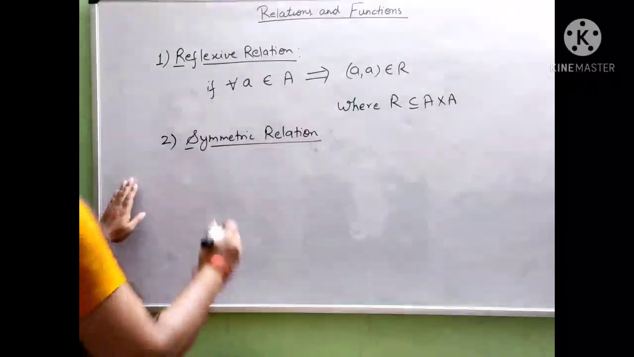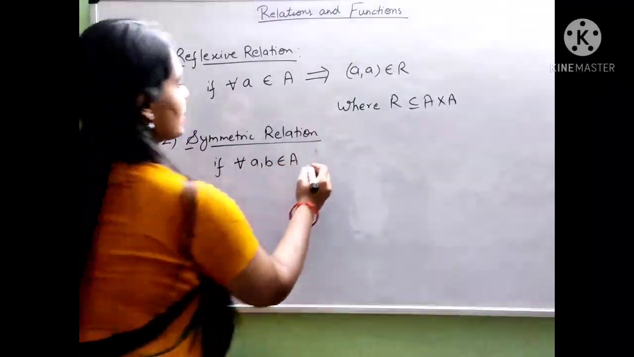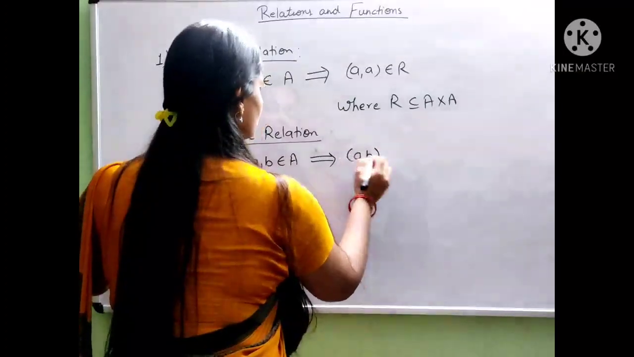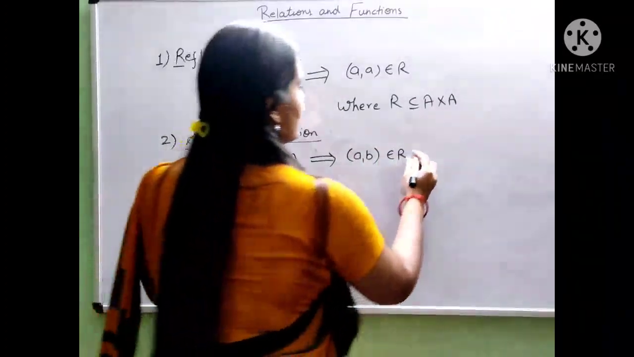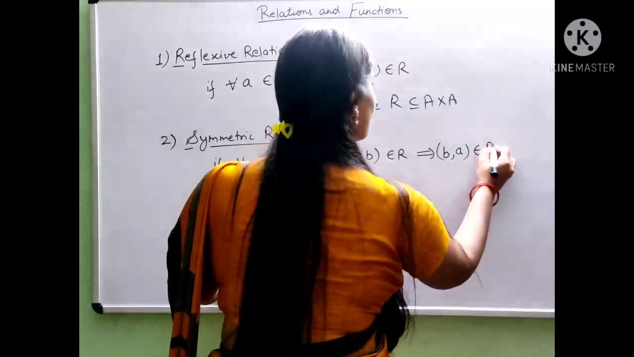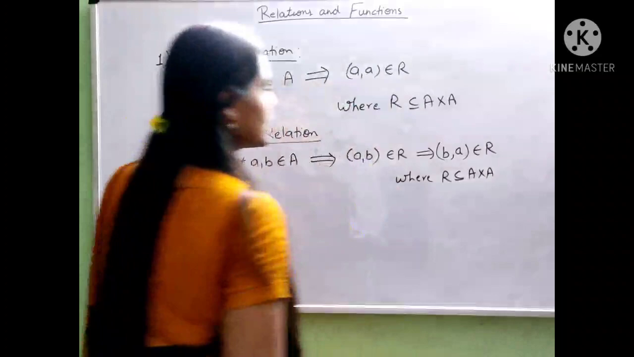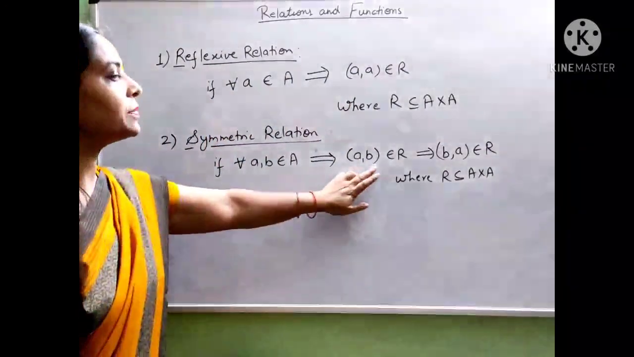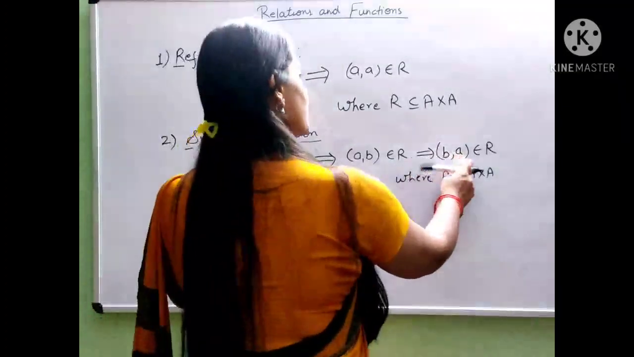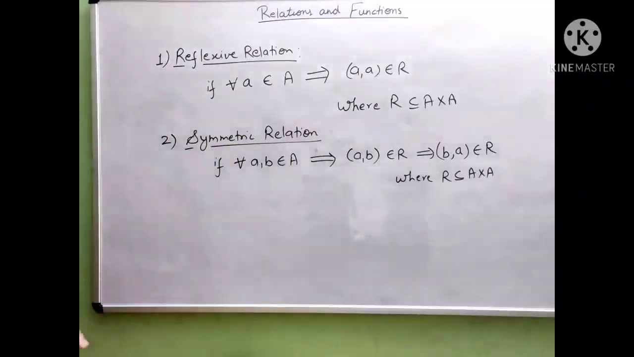Symmetric relation. If for all values of a, b belongs to A, it implies that (a, b) belongs to R, implies that (b, a) also belongs to R, where R is a subset of A cross A. Suppose we have two elements a and b which belong to R. Then if (b, a) belongs to R, this relation is called a symmetric relation.